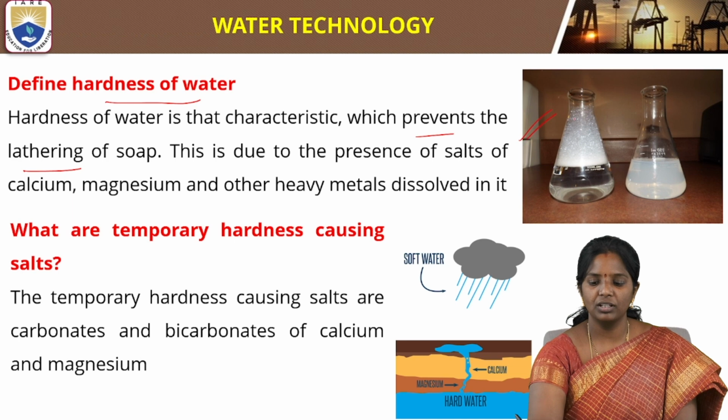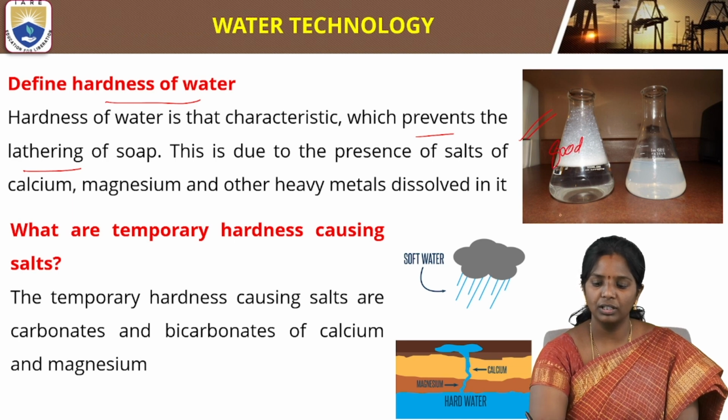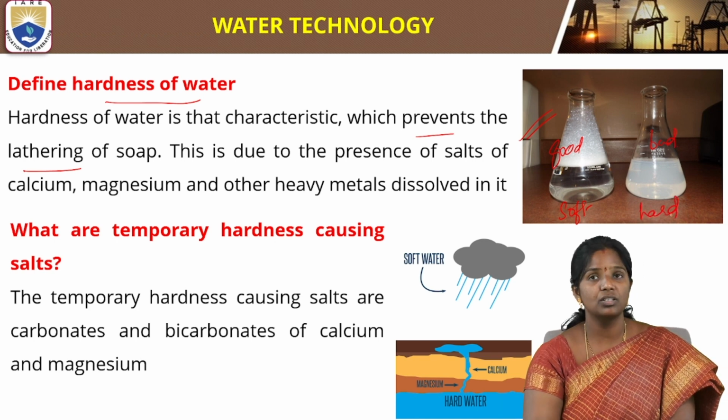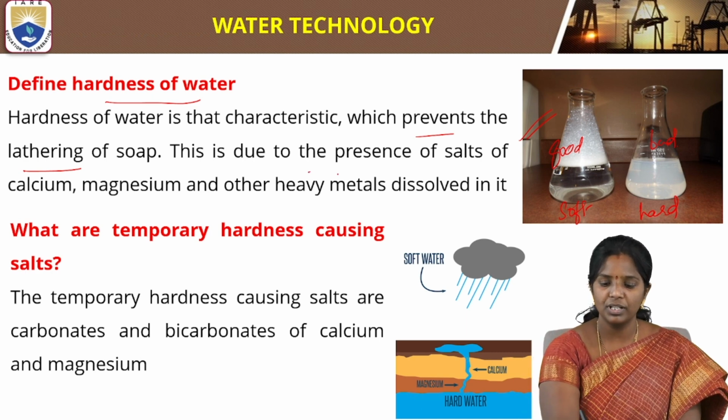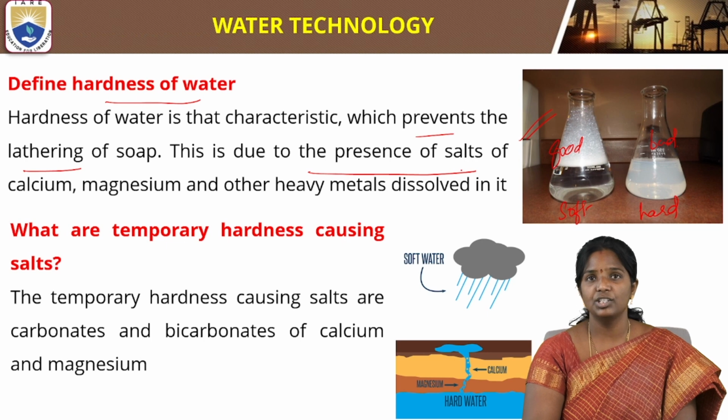If you see this picture, the lathering is good here because this water is soft. But lather is not very good here because it has hardness causing salts. So these hardness causing salts will prevent the lathering of the soap. So this is due to presence of salts like calcium, magnesium and other heavy metals that are present.